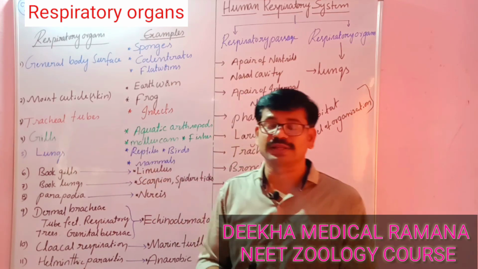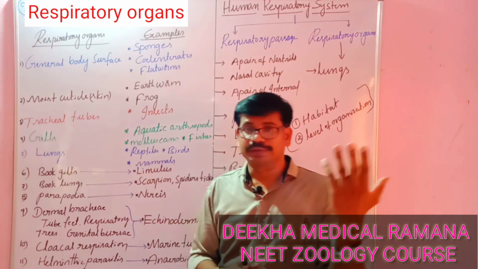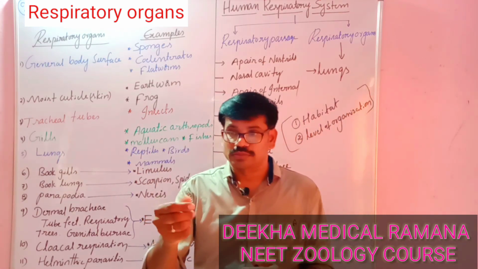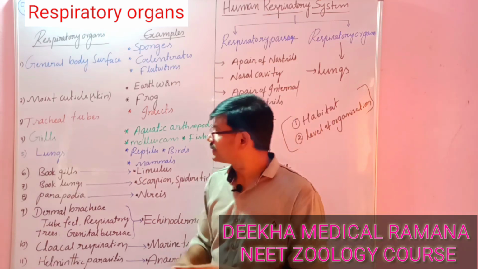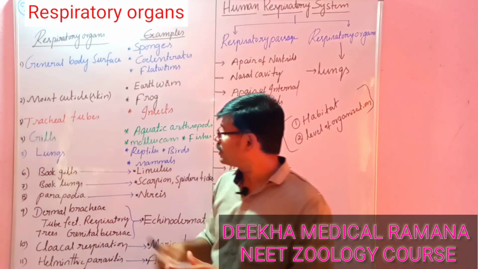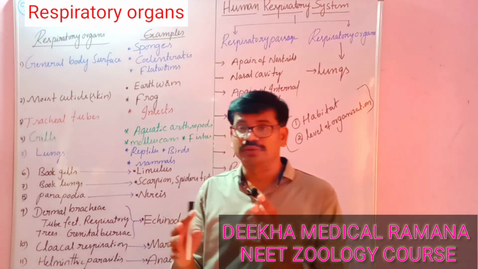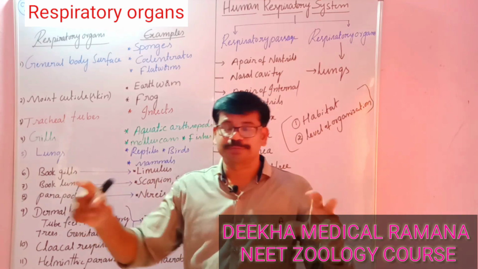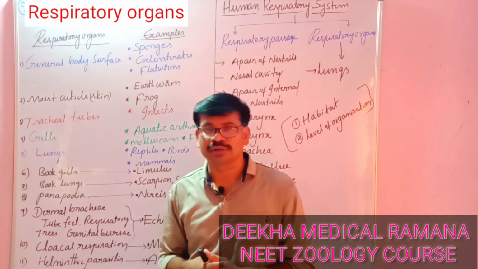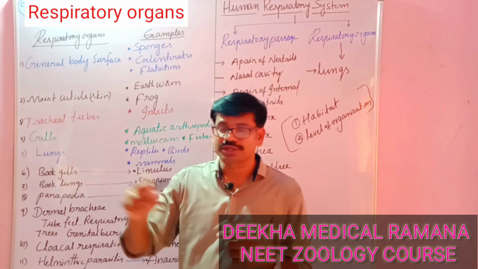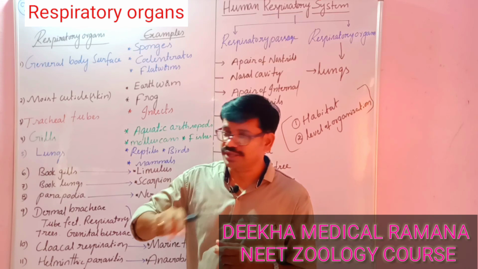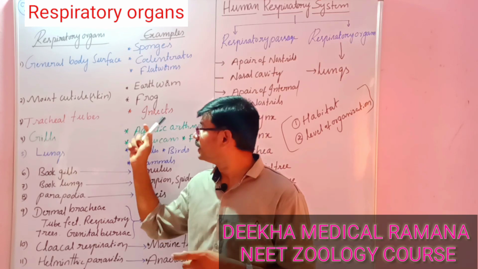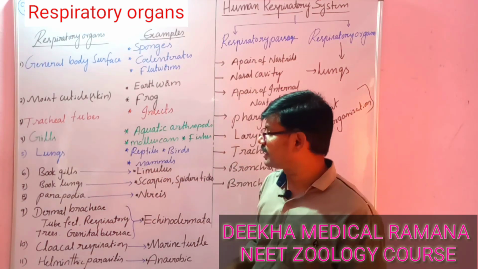Tracheal respiration is mostly seen in insects and some other animals like centipedes and millipedes. Tracheal tubes are the respiratory organs we see mostly in insects and other arthropods like millipedes and centipedes, where tracheal respiration is prominent. In tracheal respiration, they have different types of tubes connected to each other: trachea and tracheoles. These tracheoles directly send oxygen to the body cells, right? So with the help of tracheal respiration, respiration takes place in insects.